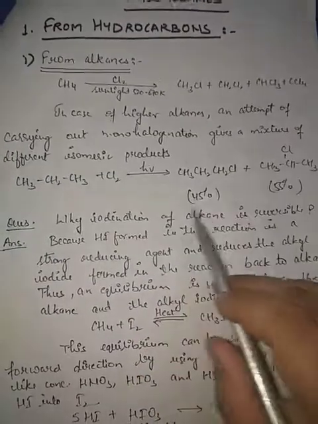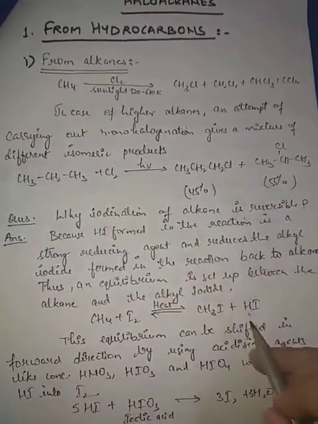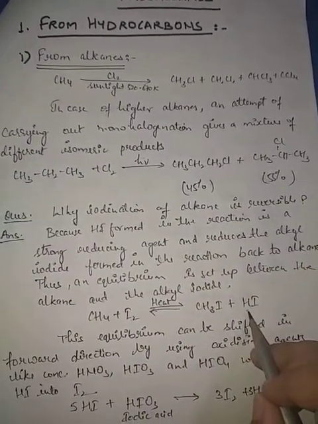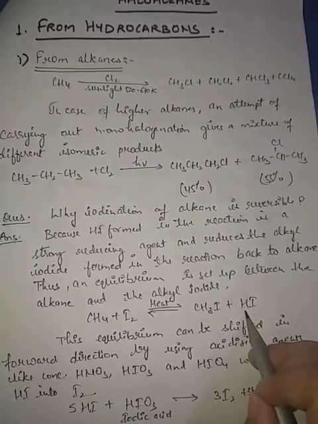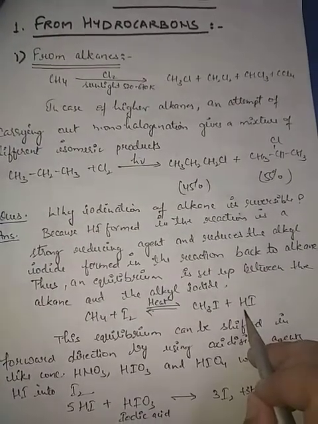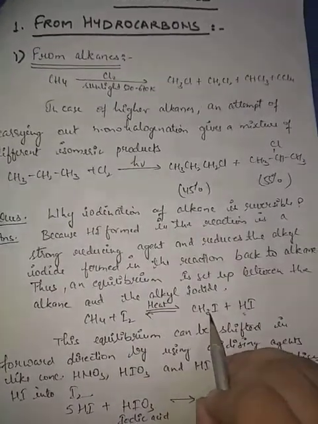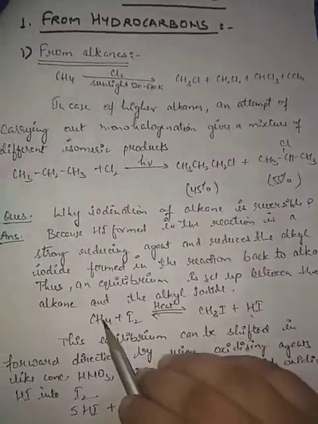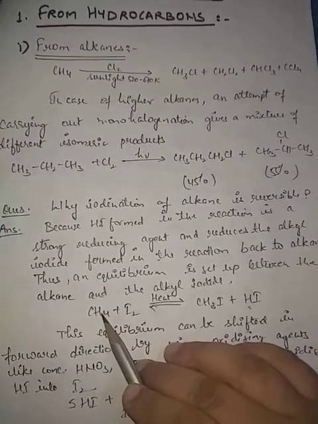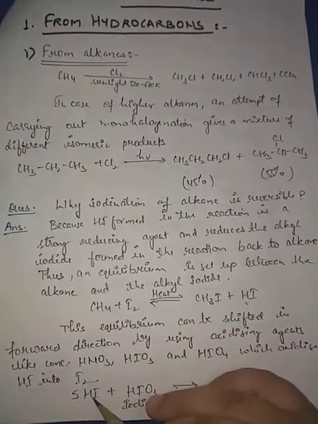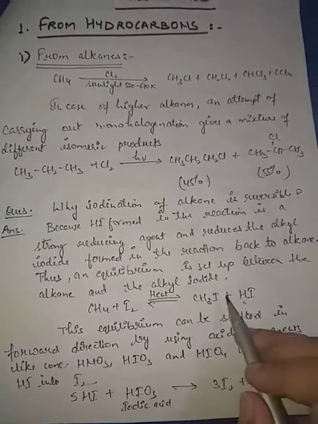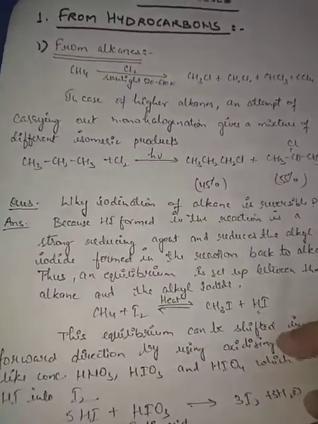So why is iodination of alkanes reversible? Because the HI formed in the reaction acts as a strong reducing agent, and CH3I changes back to CH4. If you use a strong oxidizing agent, the reverse process will stop.